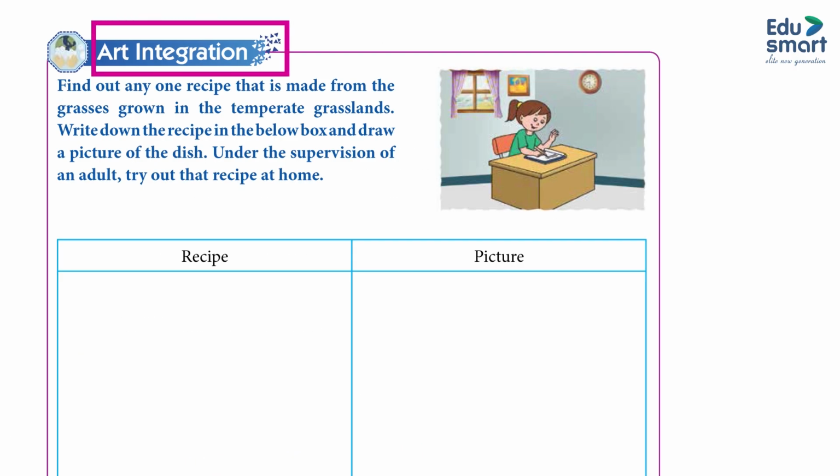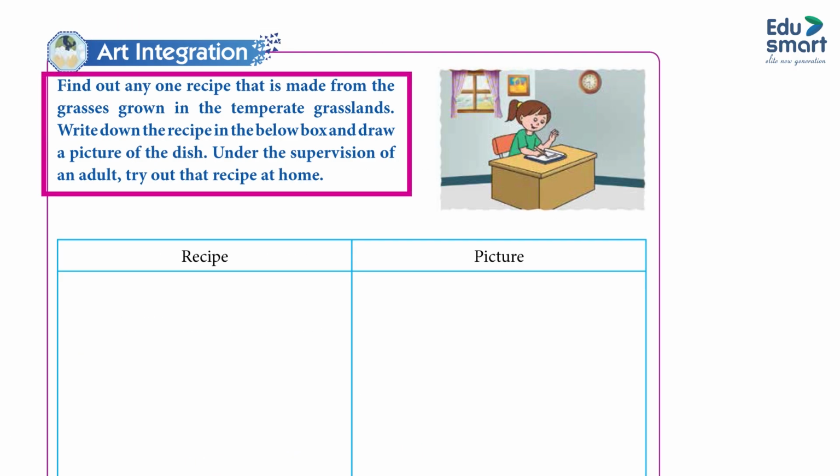Integration. Find out any one recipe that is made from the grasses grown in the temperate grasslands. Write down the recipe in the box below and draw a picture of the dish. Under the supervision of an adult, try out that recipe at home.